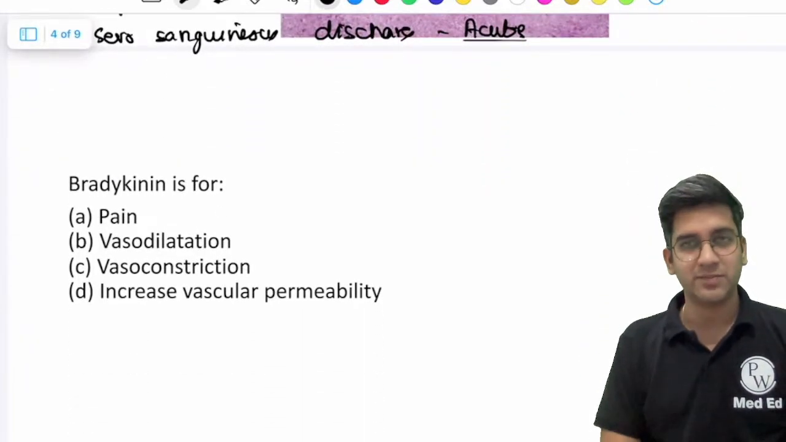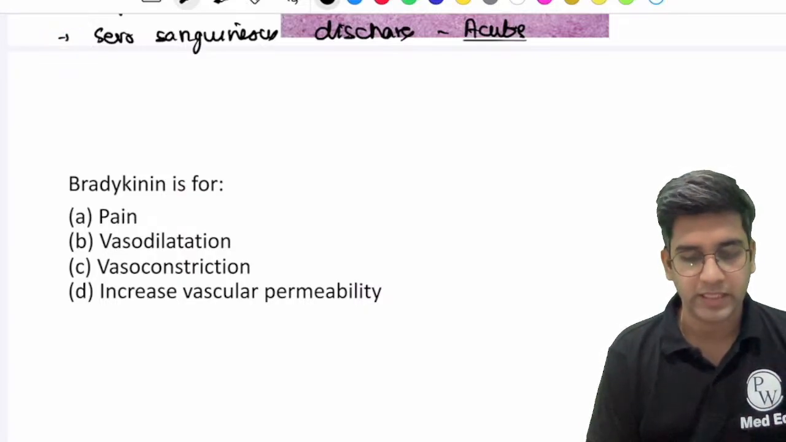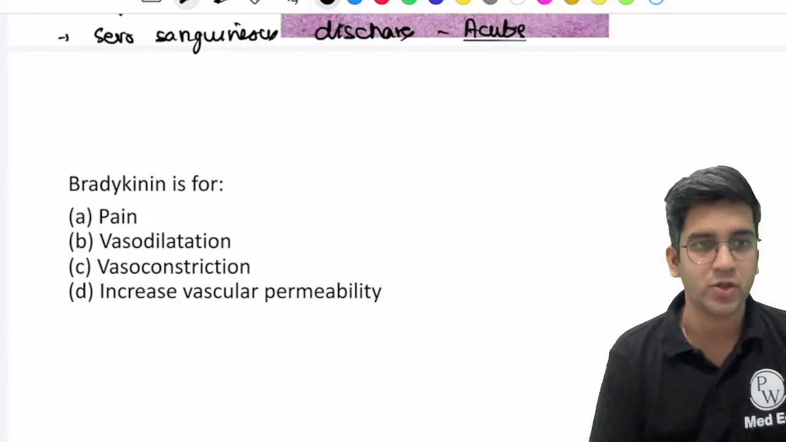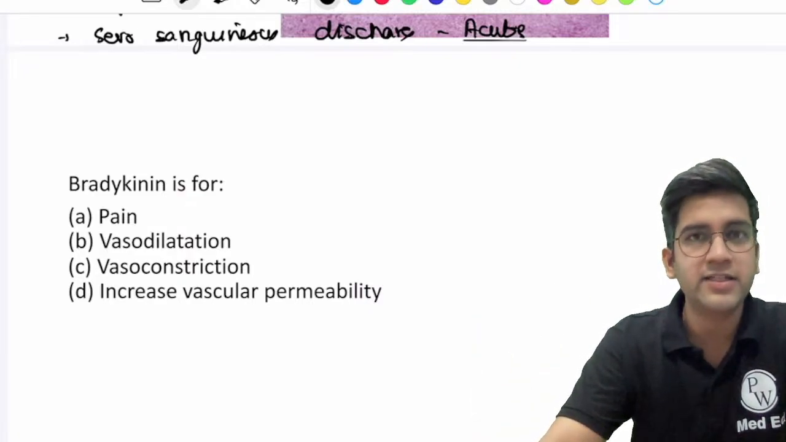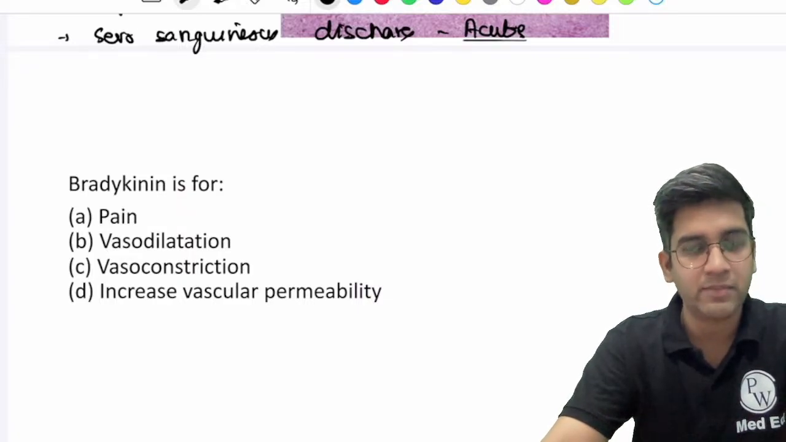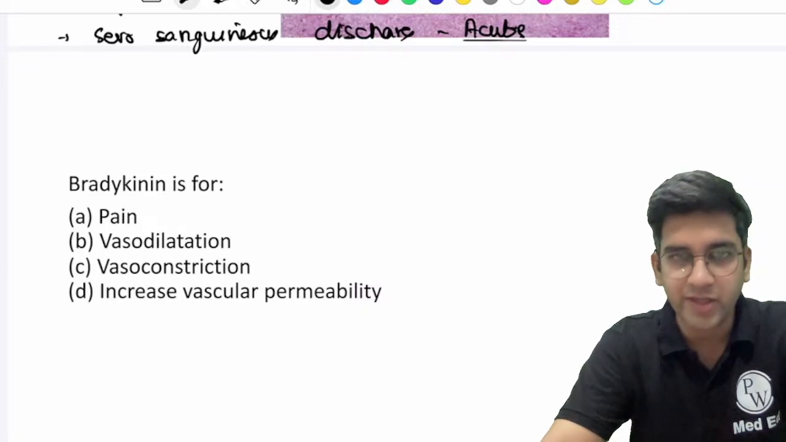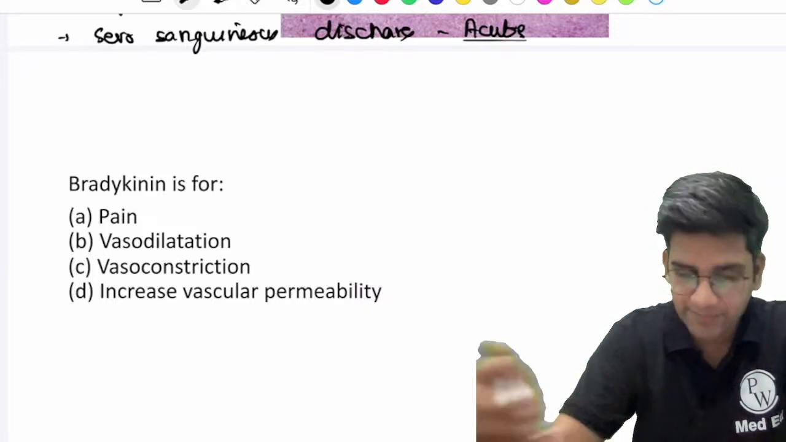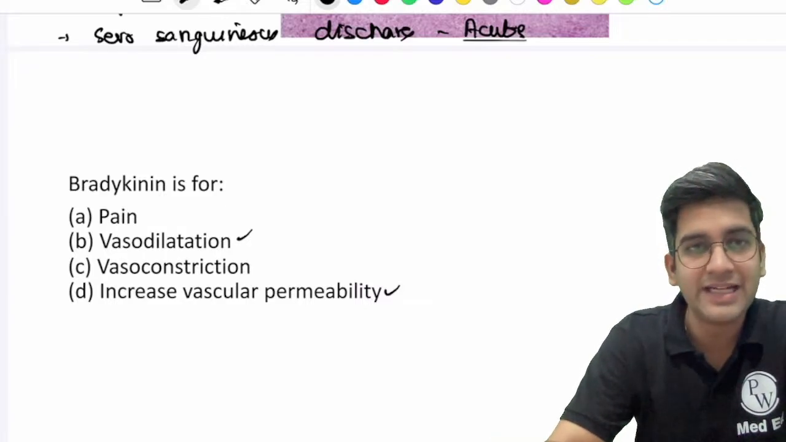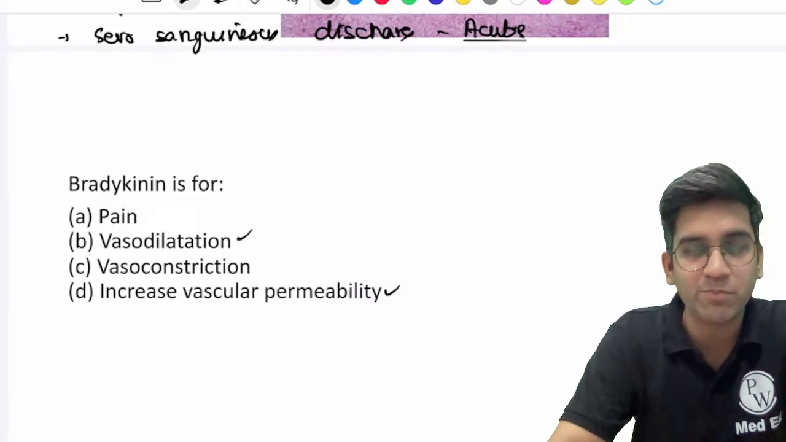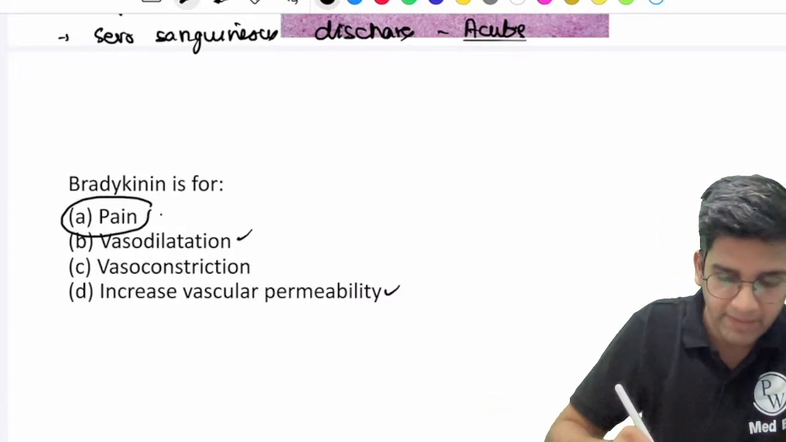So what could be the right answer? Bradykinin is for which of the following? Causes or which is responsible for which of the following? Bradykinin is an inflammatory mediator, and one of bradykinin's main roles is to initiate. Okay, Sunil has gone with B, Shreya has gone with D. Okay, great. I'm not denying that bradykinin does that, but bradykinin is actually primarily involved in one of the important things. What is that? Bradykinin is one of the important mediators for pain formation, right?